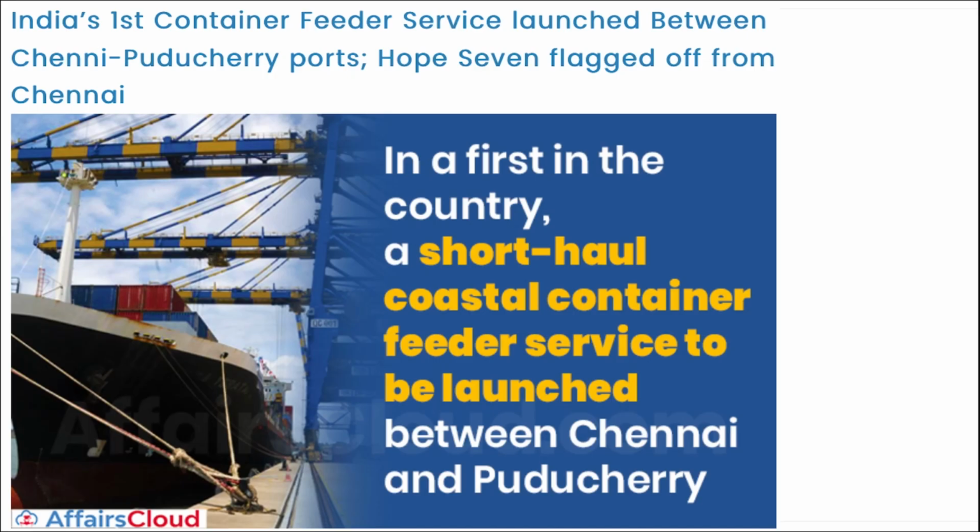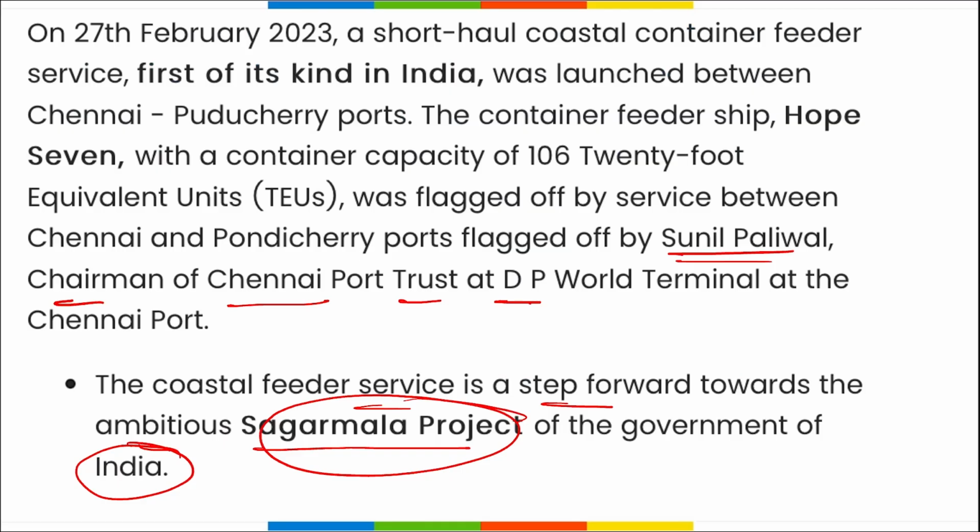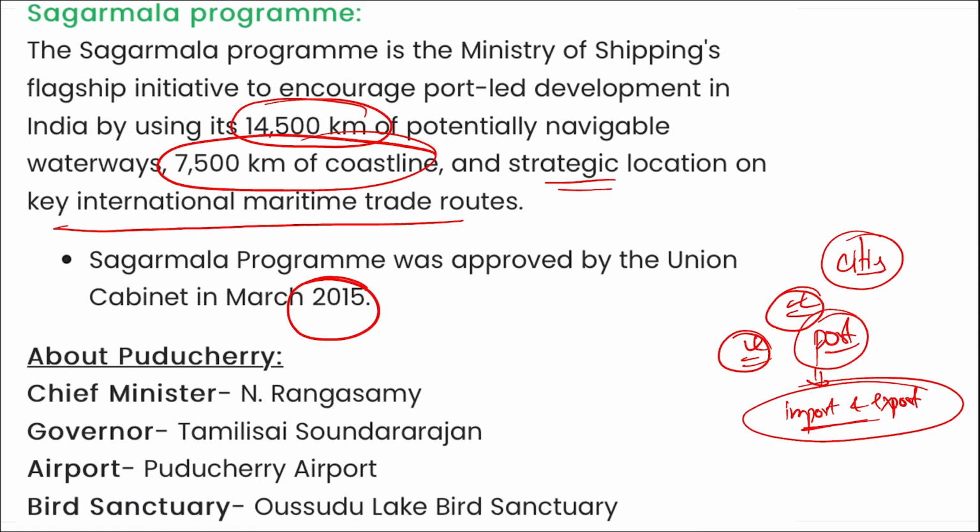Then if we talk about Puducherry, who is the current governor there? Tamilisai Soundararajan, the lieutenant governor there. And if we talk about Tamil Nadu, the governor is R.N. Ravi and the chief minister is M.K. Stalin.